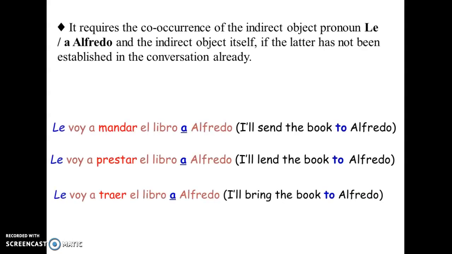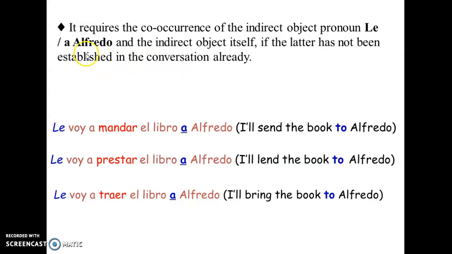Here are some examples. So as we can see, in all of them we need to use an indirect object pronoun because we're talking about someone that is receiving this action. And so I'll send the book to Alfredo. He is receiving the book. And so le voy a mandar el libro a Alfredo. Le. It's a man, it's singular, so we use le. Or I lend the book to Alfredo. Le voy a prestar el libro a Alfredo. Or I'll bring the book to Alfredo. Le voy a traer el libro a Alfredo.